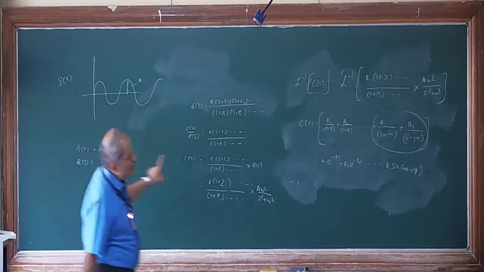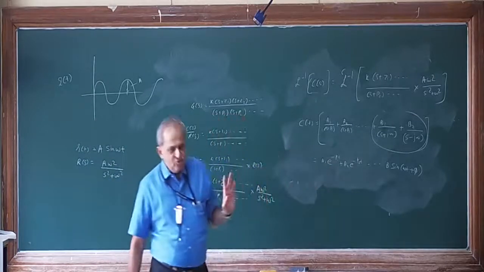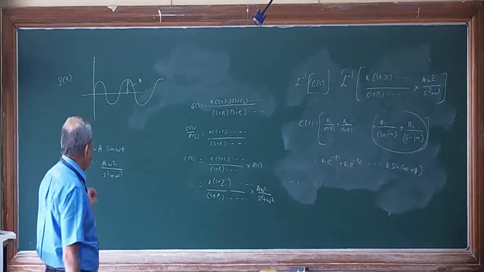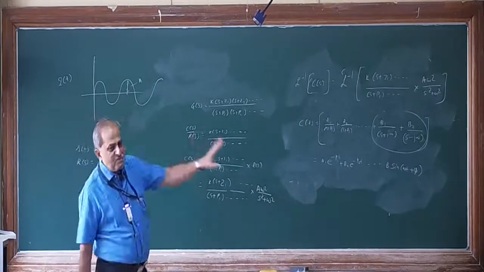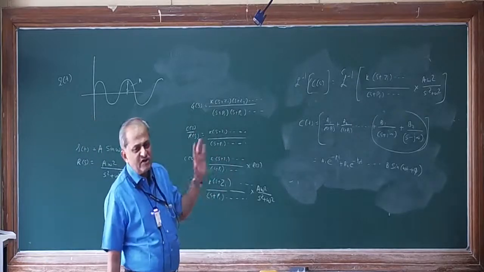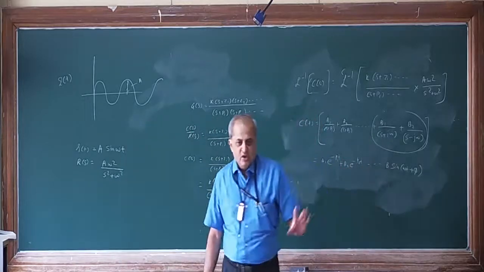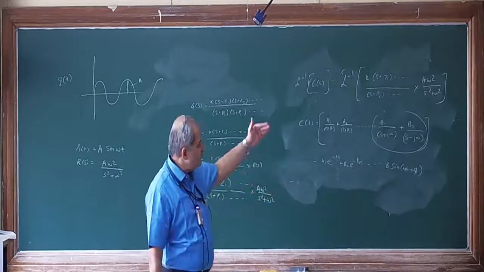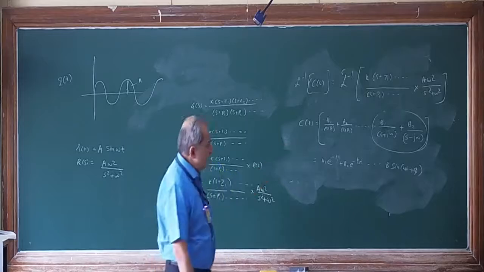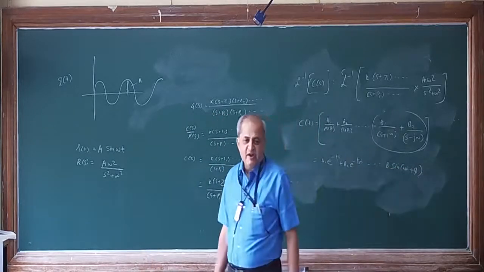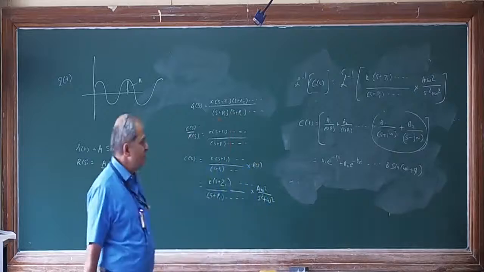Instead of A, it will change to B. So A may be more, B may be less, whatever it is, it doesn't matter. It depends on the other systems. Whereas omega will not change. Omega will remain, that means frequency will remain as it is. But it will either lead or lag, depending on the value of phi.